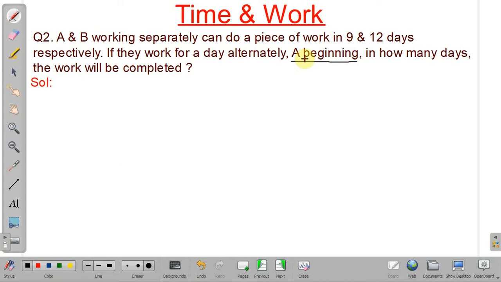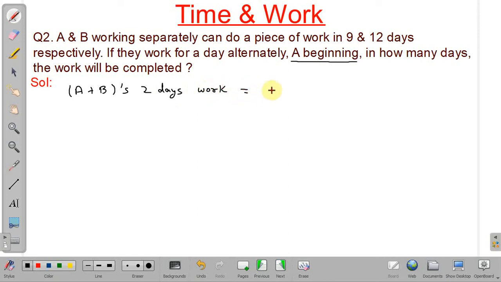So how we can solve this? Better we go in pairs of days, that is A plus B's 2 days work. On the first day A will work, on the second day B will work, so A plus B is 2 days work, or one pair of days work.